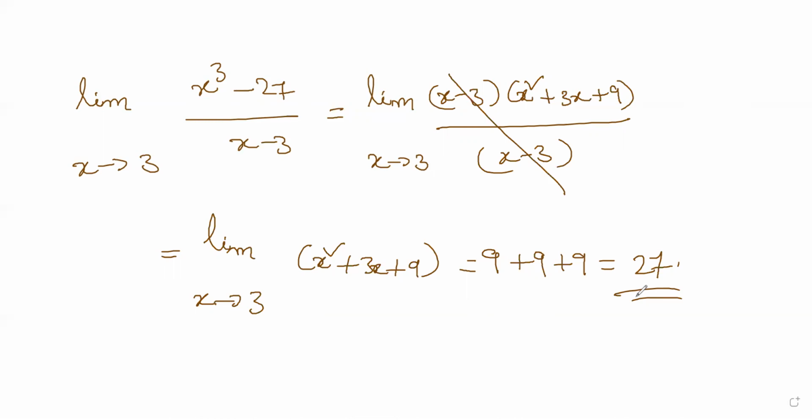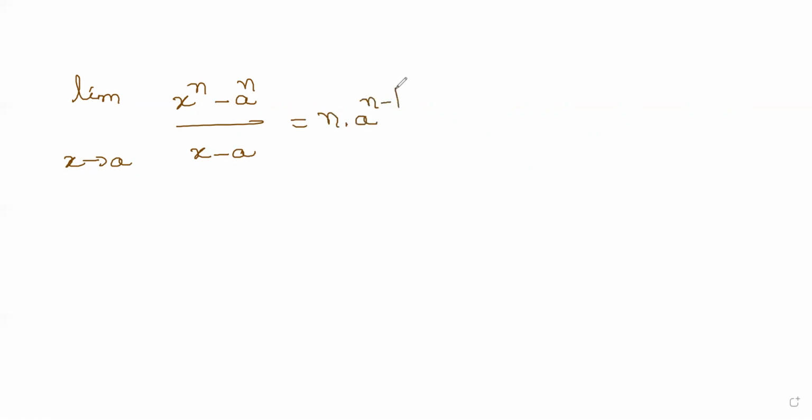Clear, Amma? So this is one thing you have to learn. And now we have certain formulas in the limits. Limit x tends to a, x power n minus a power n divided by x minus a will give us n into a power n minus 1. This is formula 1.